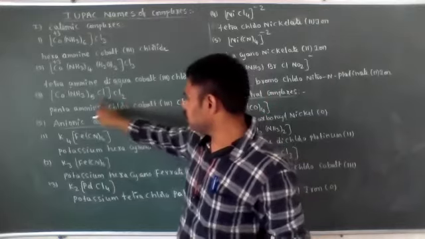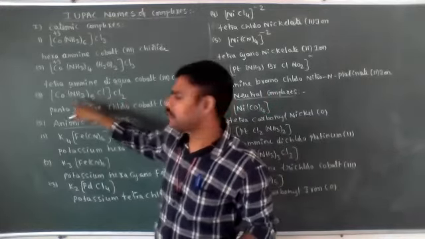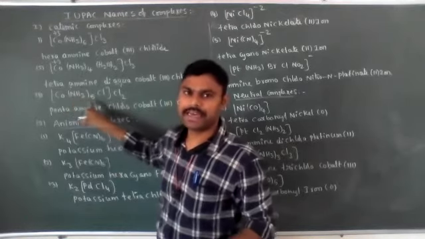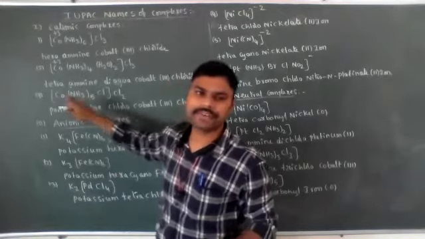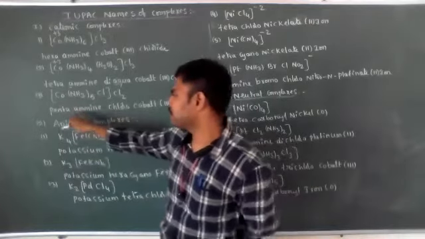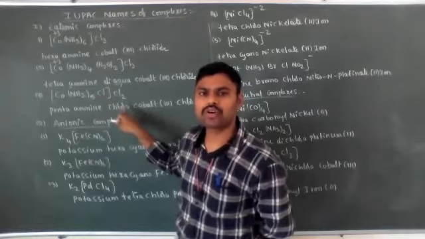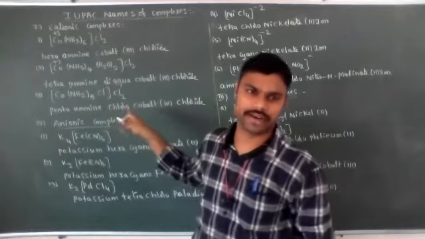Okay. So this chlorine starts from C. This NH3 starts from A, amine. That's why, according to alphabetical order, the NH3 name we need to write first. That ligand NH3 name we need to write. Pentaamine, and only one chlorine is present, so mono, chloro you write. Otherwise chloro is enough.